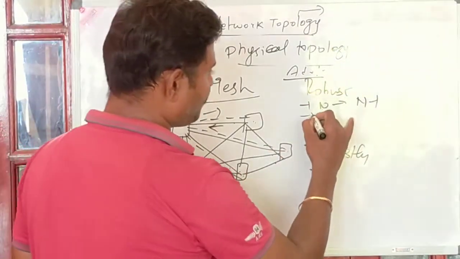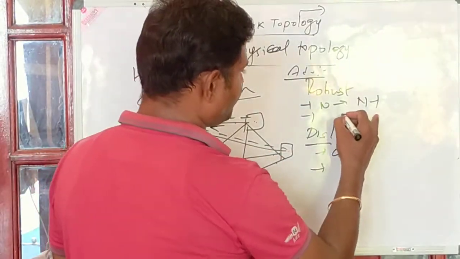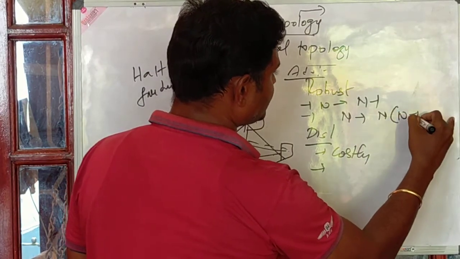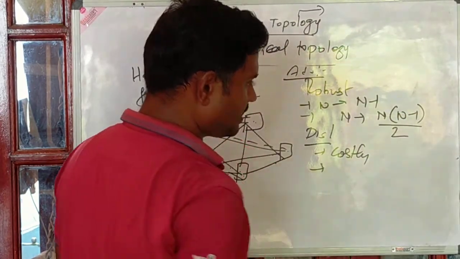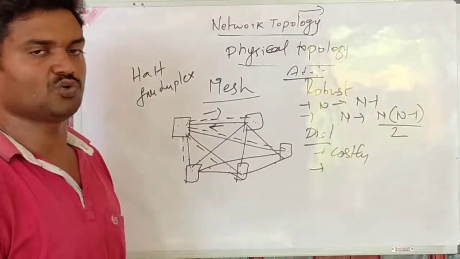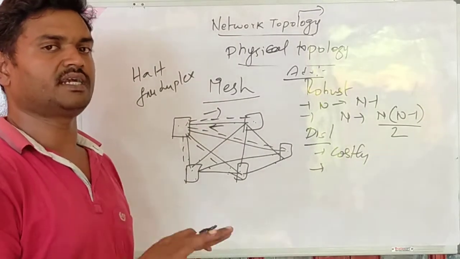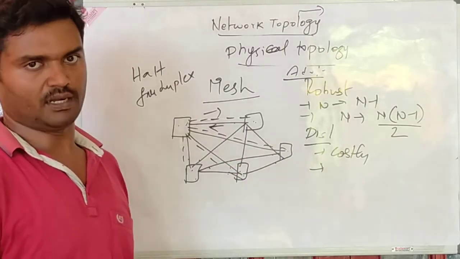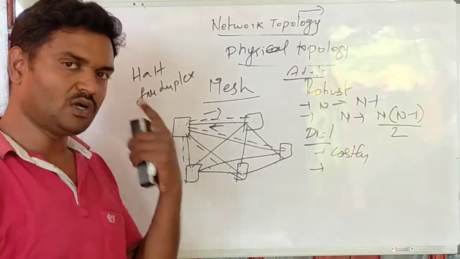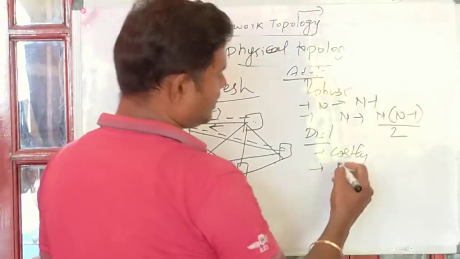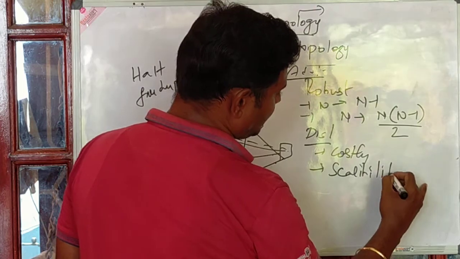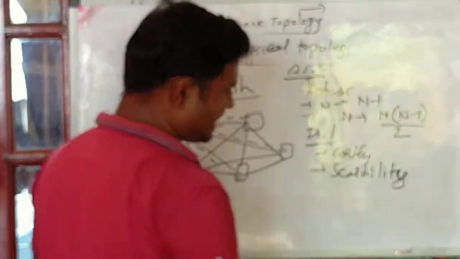And if you take the number of ports, if there are n nodes in the network, then n into n minus 1 divided by 2 ports are required for connecting with all the nodes in the network. So here it is too costly to implement, right? And in terms of scalability, it doesn't support. So scalability is a disadvantage. We cannot scale, right?